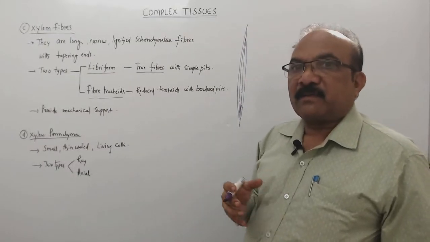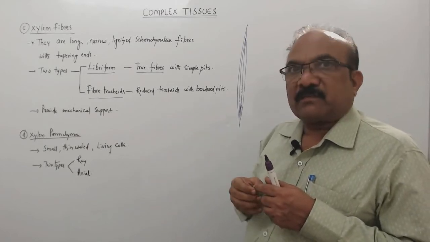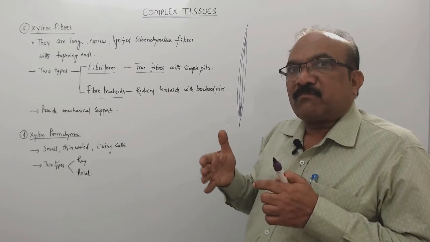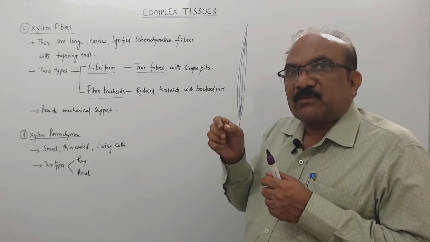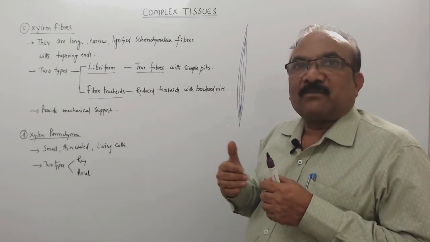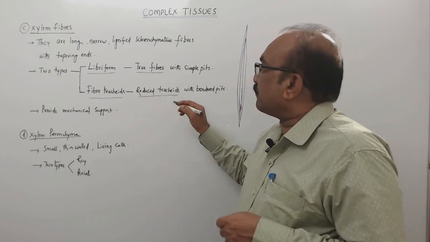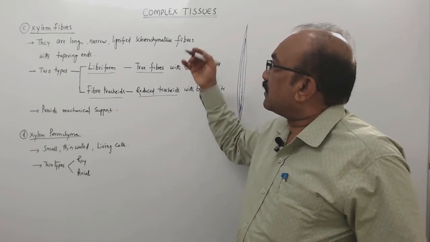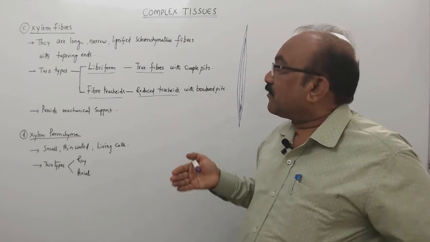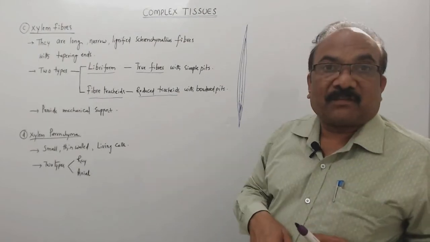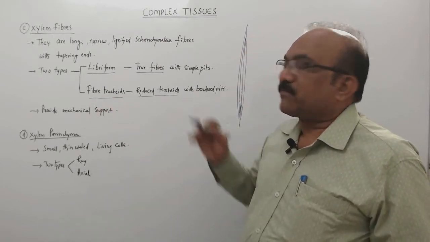And sometimes what will happen, the tracheids, which are with wide lumens, due to deposition of more amount of lignin, that wide lumen also gets reduced to narrow lumen, and they lose the ability of conduction. So that's why they are not originally sclerenchymatous fibers. They are originally tracheids, but they are now behaving like fibers. That's why we call them fiber tracheids. So the reduced tracheids are the fiber tracheids.